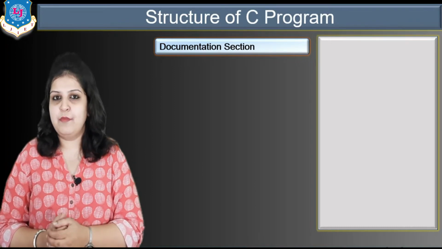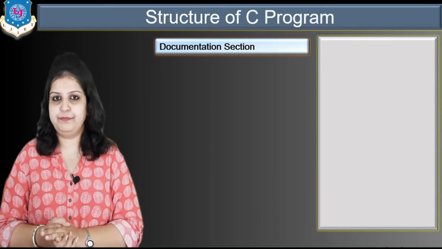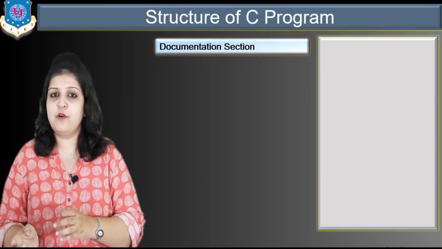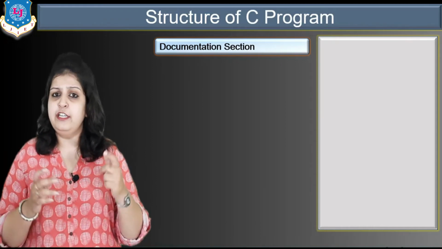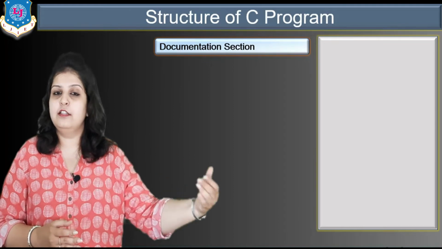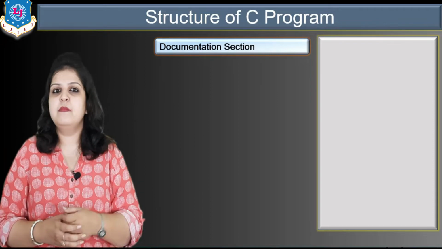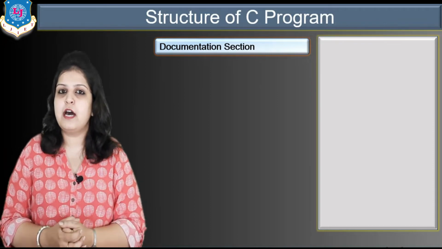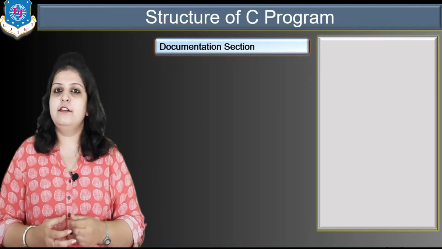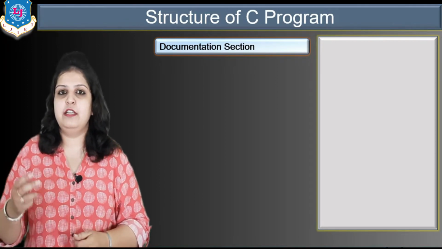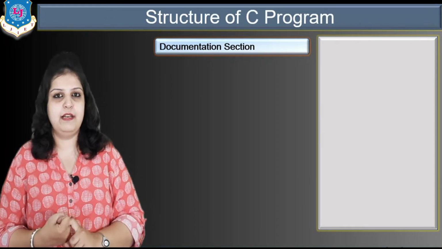But what is the importance of this section? When you write one program and you want to pass the same program to another person, if you have written the details of your program, then the other person can easily understand the definition of the program, what the input will be, and what the output will be. That's why it is an important part. And the documentation section we can write in two different ways. First is a single line comment and second is a multiple line comment.